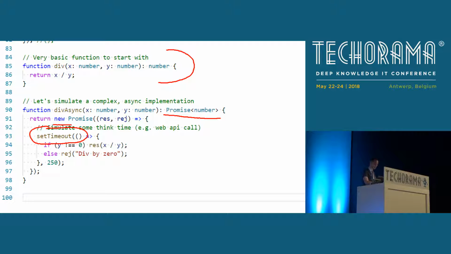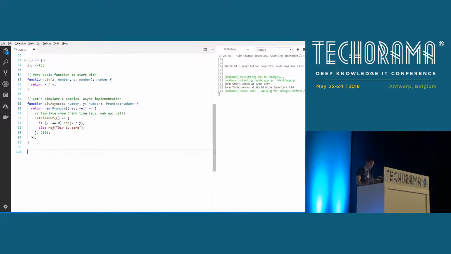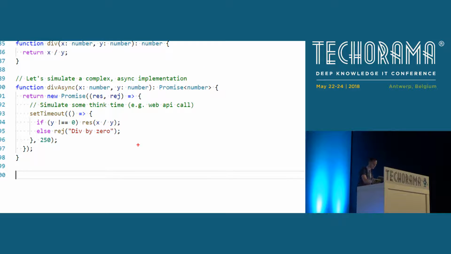It returns a promise that we create here, and when we create the promise, we have to give the promise a callback method, a method that the promise constructor will call, and it will give us two methods that we can later on asynchronously call to tell the promise back whether we have a successful result, resolve, this is this one here, or whether we have an error, reject, this is this one here.